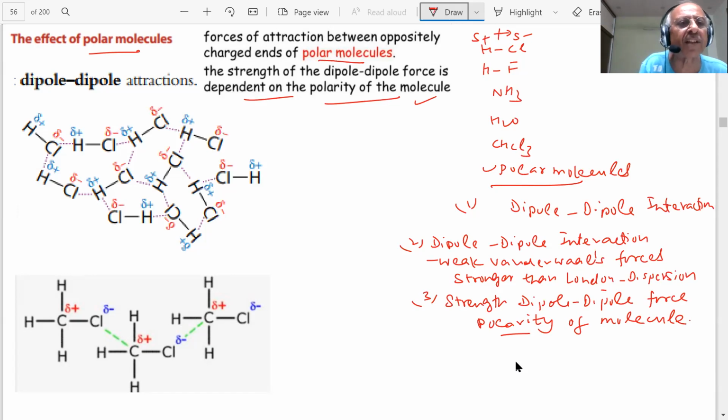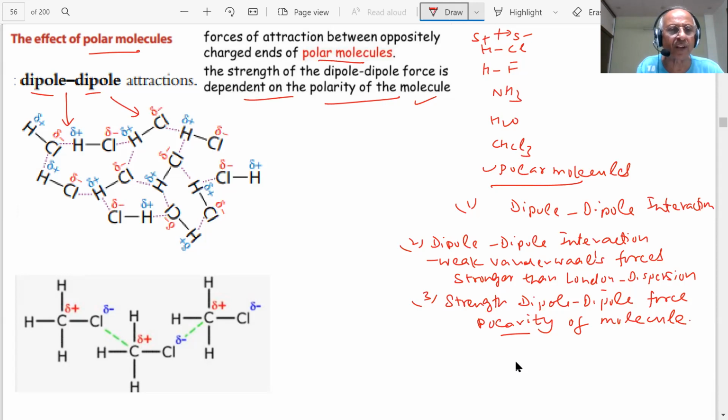Here we have shown HCl. See the HCl, positive, negative, HCl, positive, negative. These are what type of interaction, students? Dipole-dipole interaction. These are all examples of positive and negative attracting each other. So, dipole interaction. Can you see? Yes or no? Yes, sir.